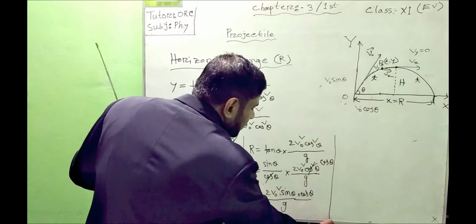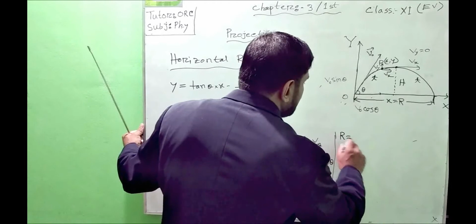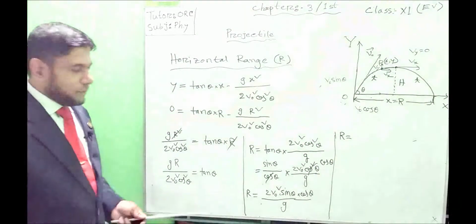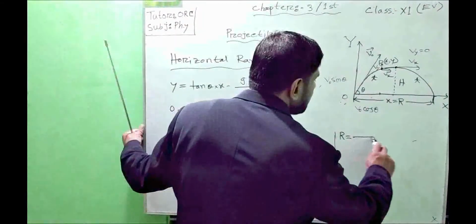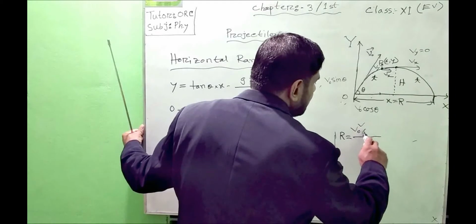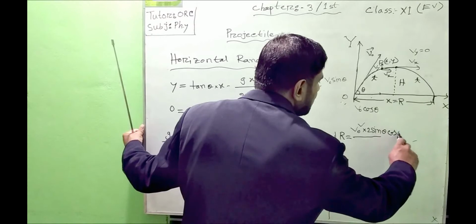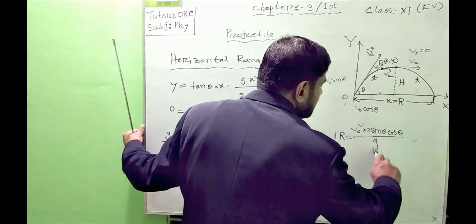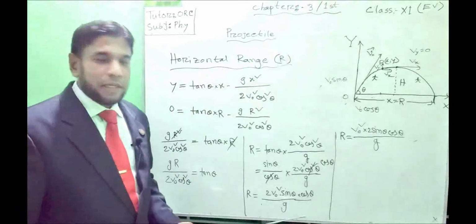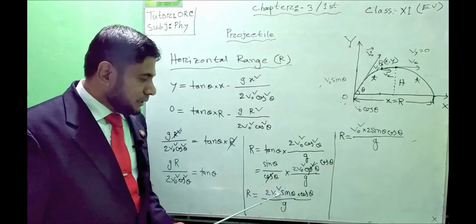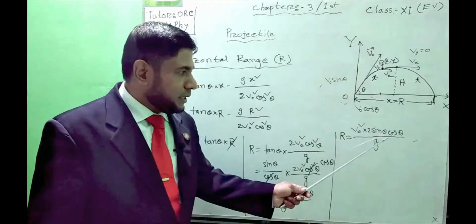Now we can again rearrange this equation in this way: R equals v naught square into 2 sin theta into cos theta divided by g. I hope all of you have already understood; we have just rearranged this equation. Now 2 sin theta cos theta means another important equation.